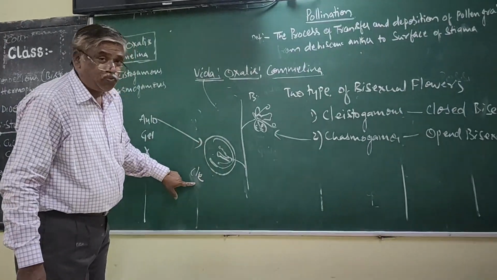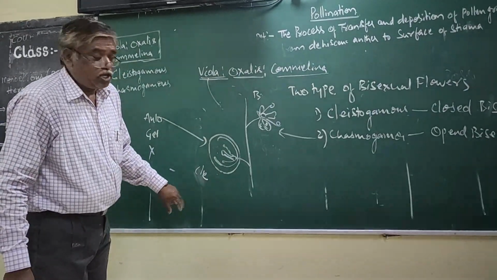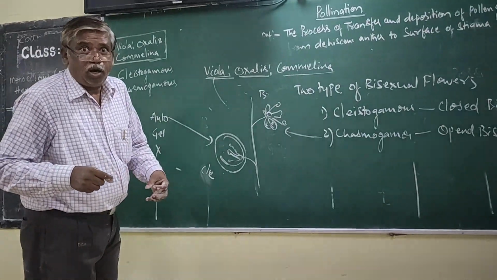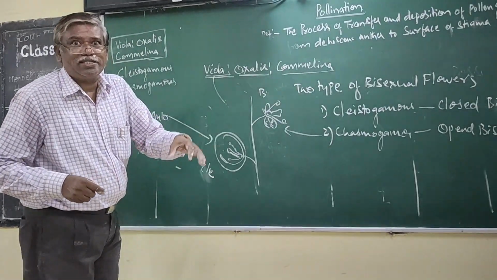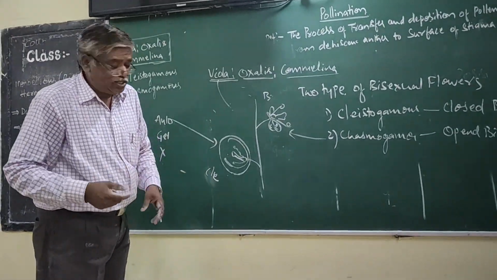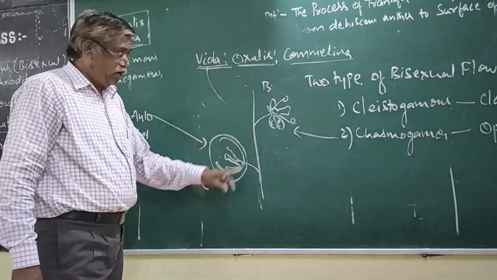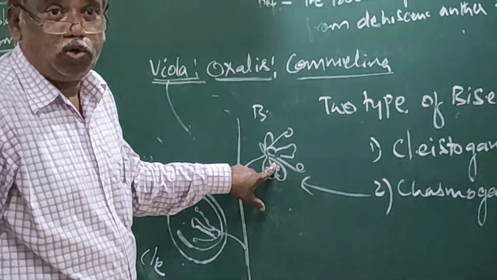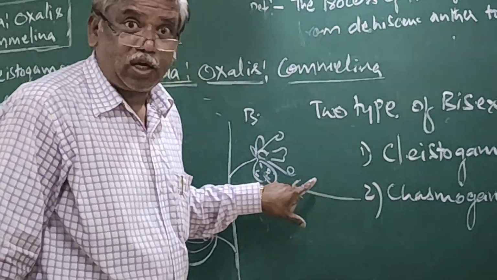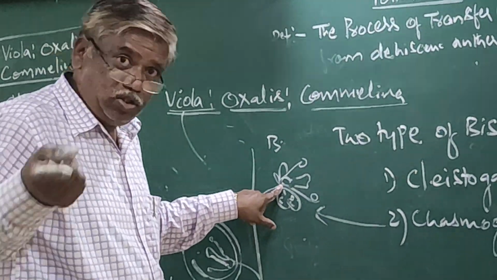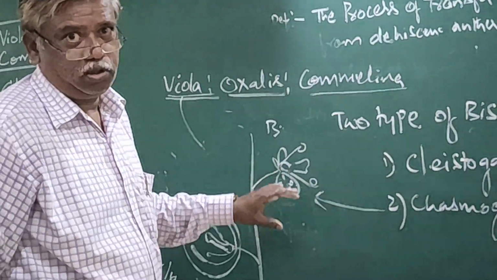The cleistogamous flower shows autogamy. There is no need of pollinating agents. Without agents, the pollination happens. Now, what is this? Bisexual. Open bisexual or closed bisexual? Open. This requires a pollinator. It shows autogamy, geitonogamy, xenogamy.